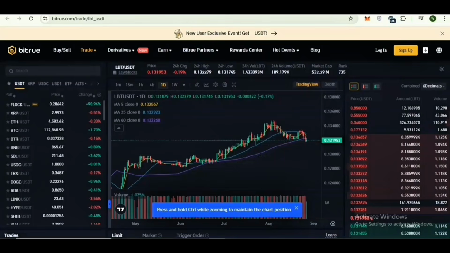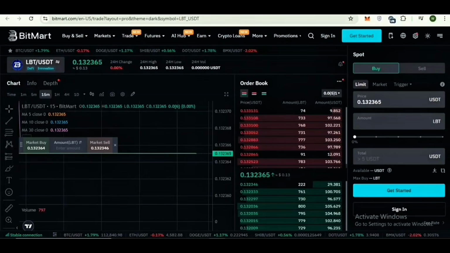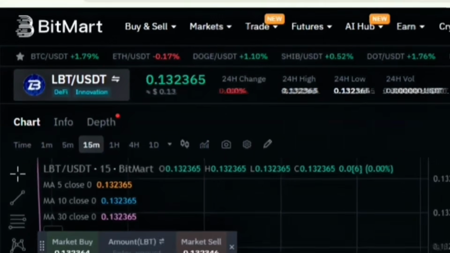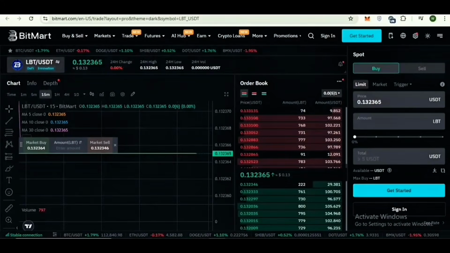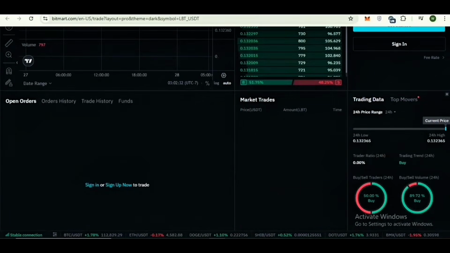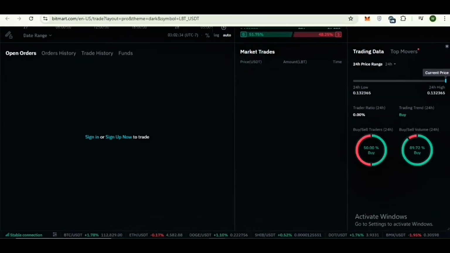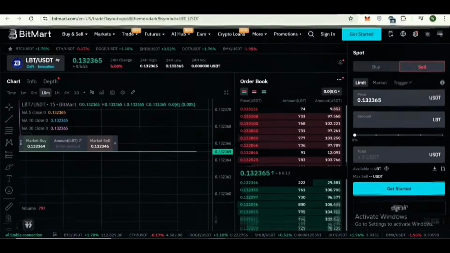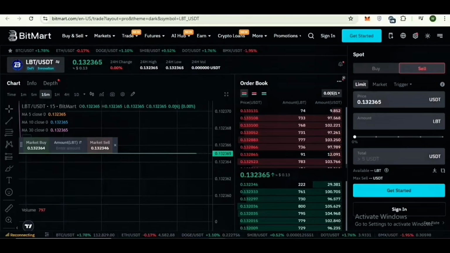And here you can also see the LBT USDT trading pair on Bitmart. Here you can see its price is 0.132365 US dollar, with the 24-hour change and 24-hour high. Here you can also check the further details. You can buy it, sell it, or place a limit order. And here you can check its trading data, 50% buy and 89.7% buy ratio. This creates more accessibility for the community to engage with the project's ecosystem.